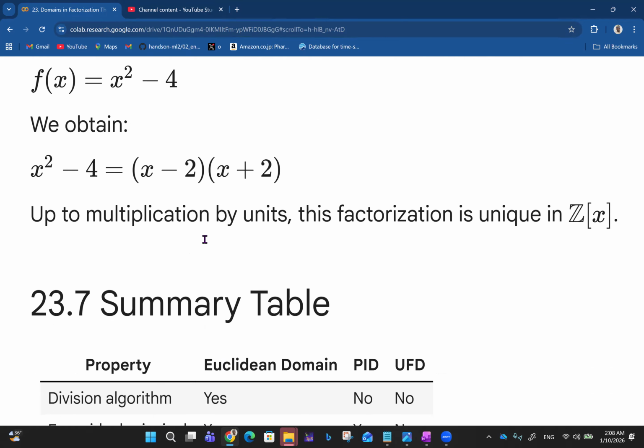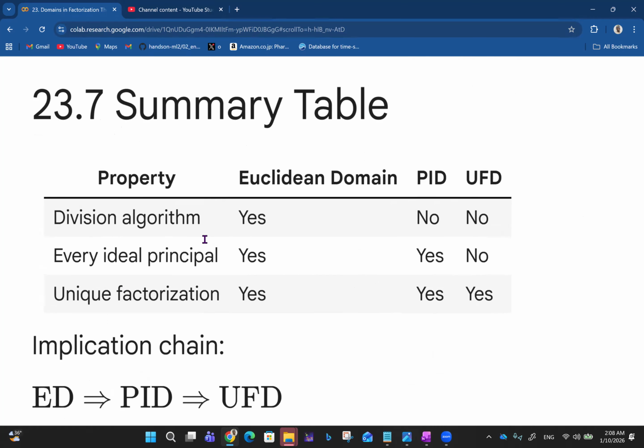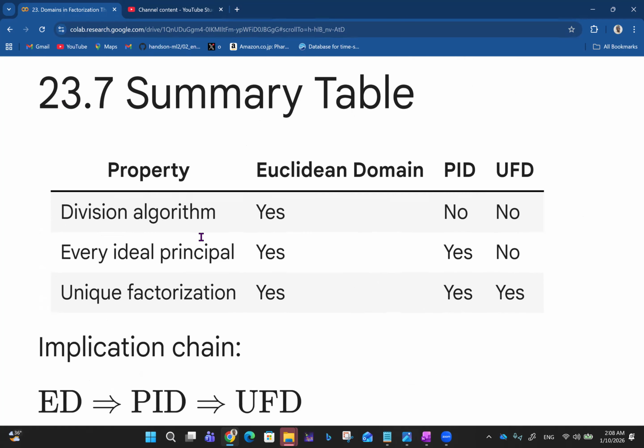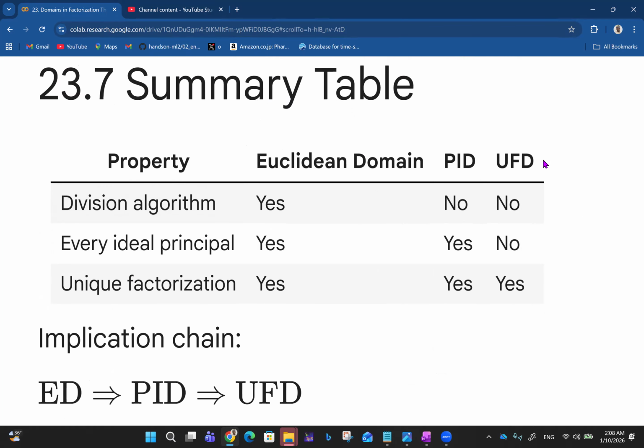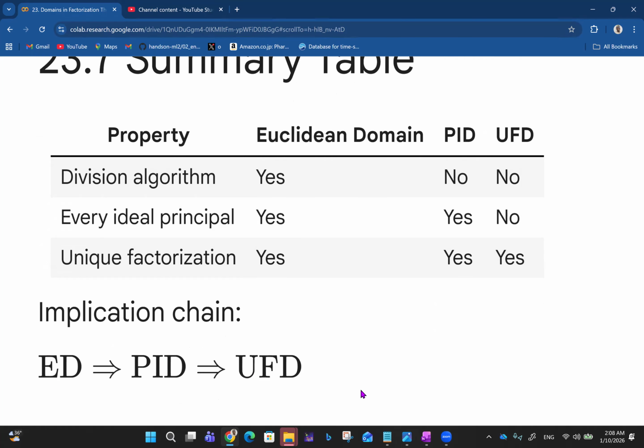So in summary, if we talk about the division algorithm, a Euclidean domain has it, while a PID and UFD do not. For every ideal being principal, a Euclidean domain has it, a PID has it, a UFD doesn't. But for unique factorization, a Euclidean domain has it, a PID has it, and a UFD also has it. So the implication is that a Euclidean domain implies a principal ideal domain, and a principal ideal domain implies a unique factorization domain.